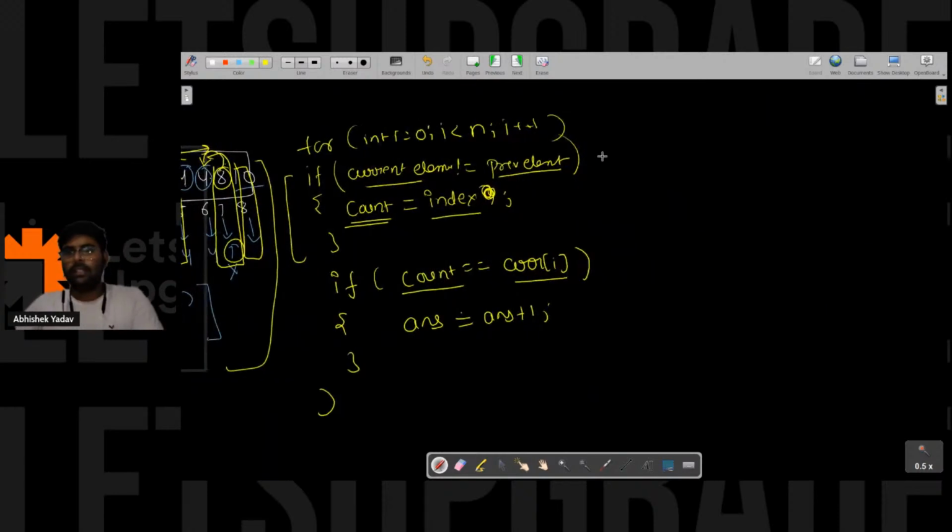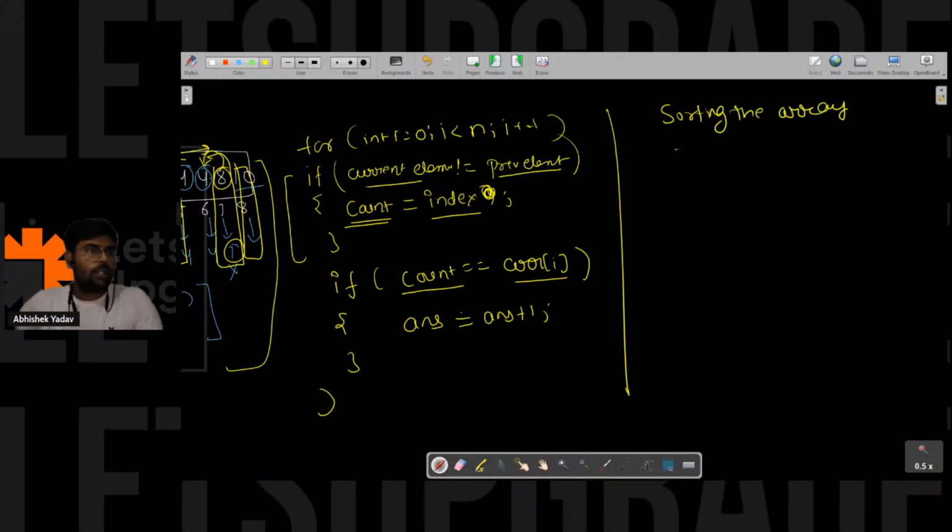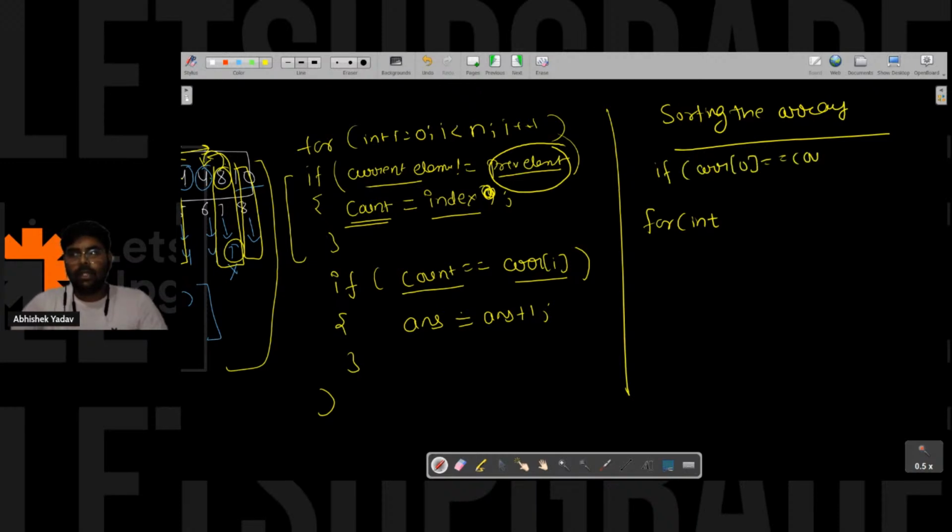Okay, let me write the code, then you will get a clear understanding. So what are we doing? We are first sorting the array. After sorting the array, we are writing a check on the previous element. In that case, I have to take care of the base case. And the base case is: if ARR of 0 is equal to count, that means the 0th element is a noble integer, so I will increase the value of count, that is count plus plus.